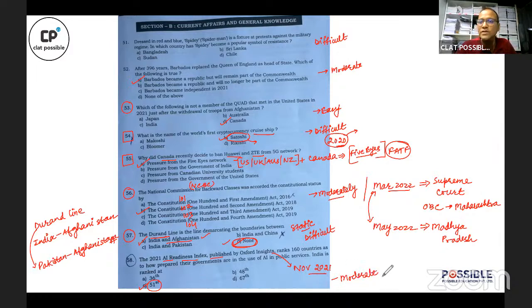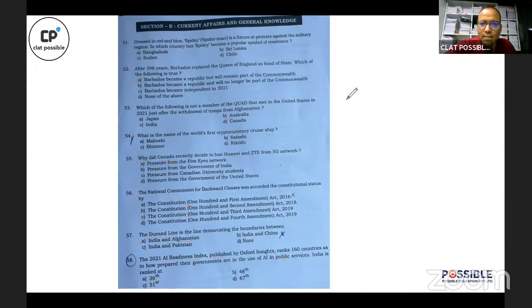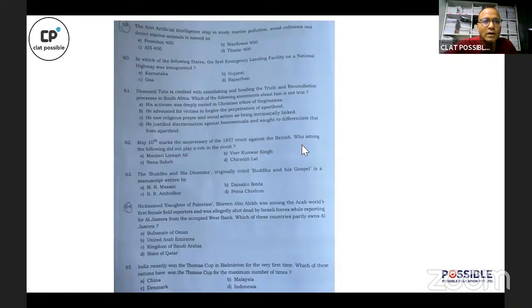All right. So this was the first set of questions. Moving on. Okay. Moving on. Question number 59 is about the world's first artificial intelligence ship. Right. Now, this ship, the correct answer to this question is Mayflower 400. Once again, this is a tough question. This is a difficult question.